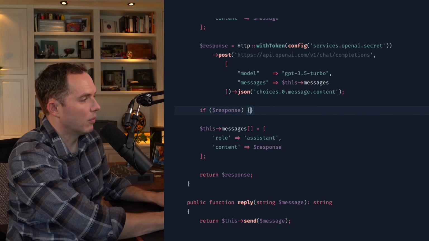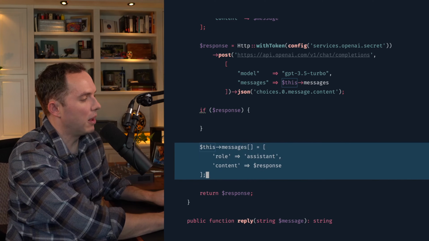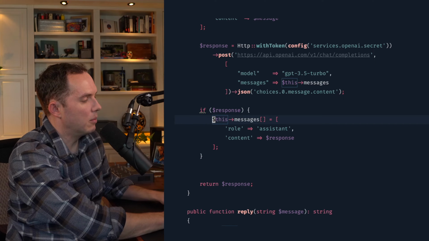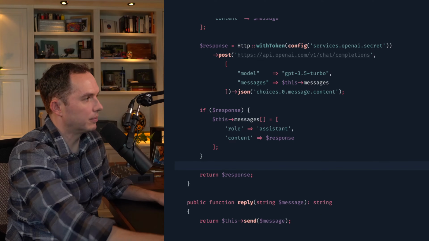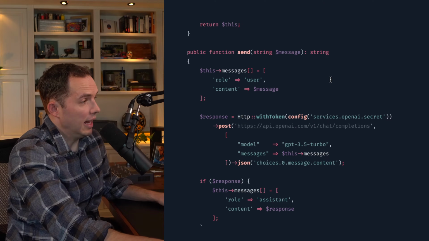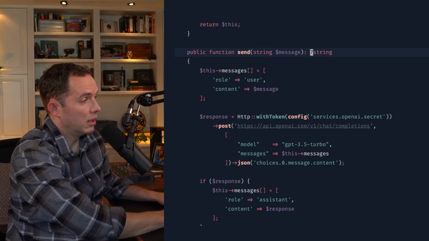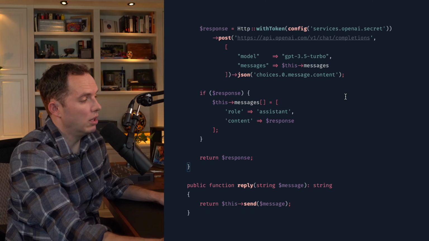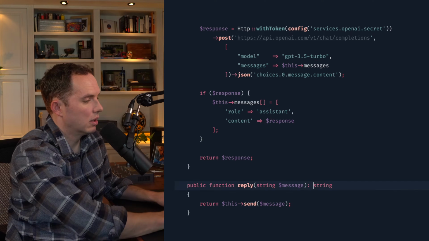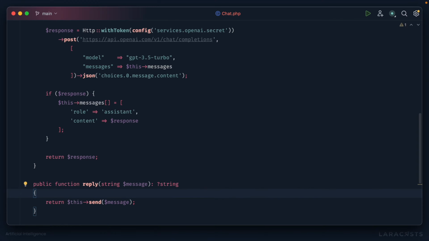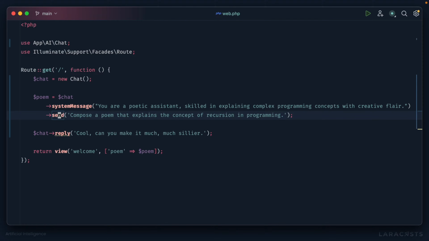But for now, we could just say, if there's a response, then push to this array and return it. So with that in mind, in its current iteration, it could return a string or null, and that's something we should be clear about.